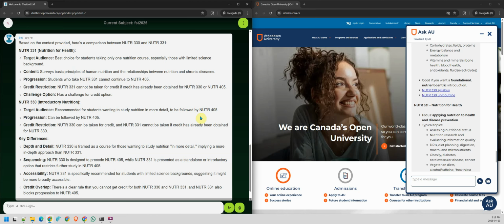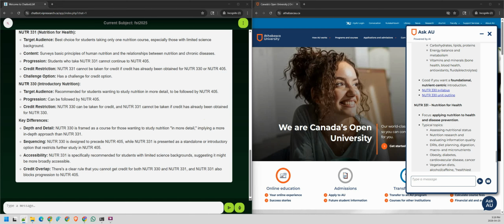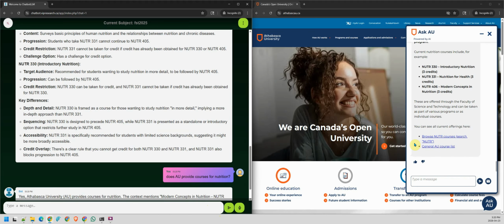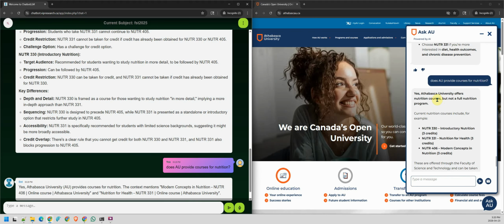So that is something we wanted to test, and we have already asked some questions, and we already know there are some courses for nutrition. If we ask this question again, does AU provide courses for nutrition? Can we get a result? Of course, we do know that on the left side, MASA already knows we have a nutrition course, but let's ask both again. Okay, now right hand side, yes, Athabasca University offers nutrition courses. We can see that, and on the left hand side we can also see the same thing.